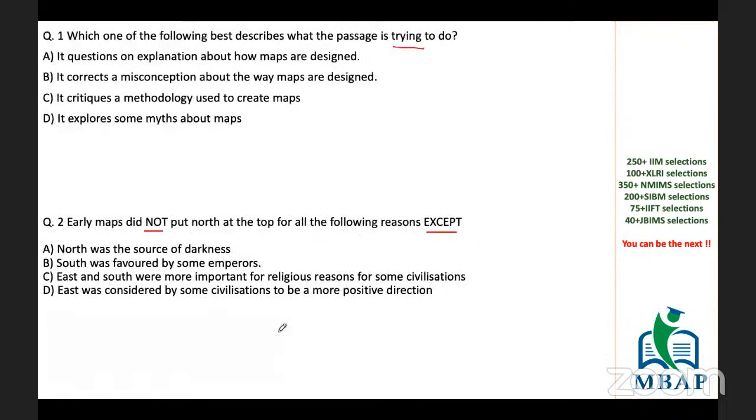So proceeding to the question: which of the following best describes what the passage is trying to do? Passage, let's see.